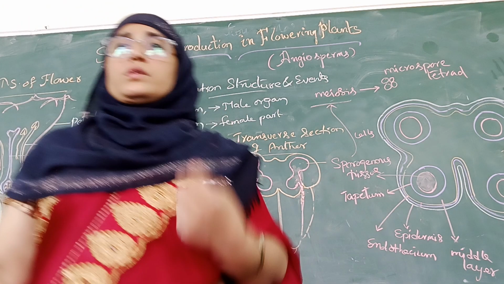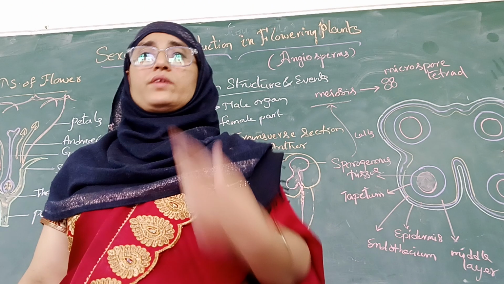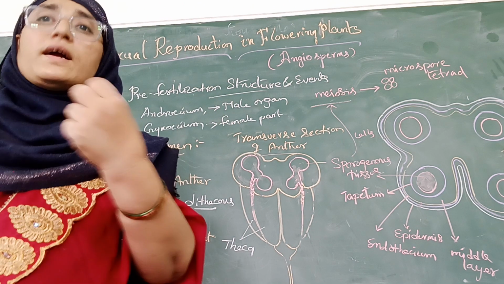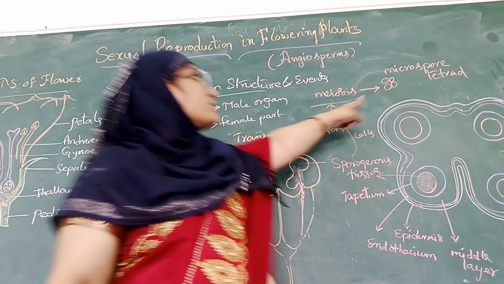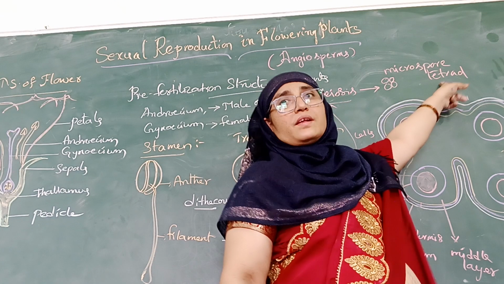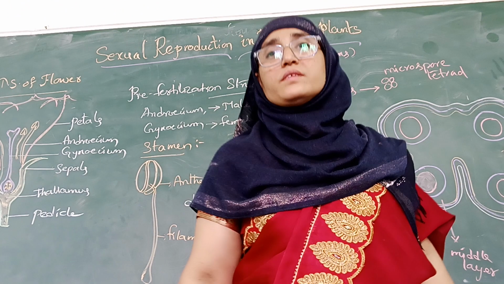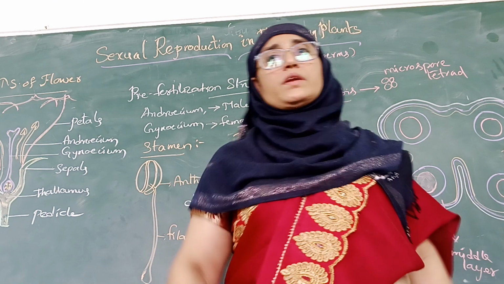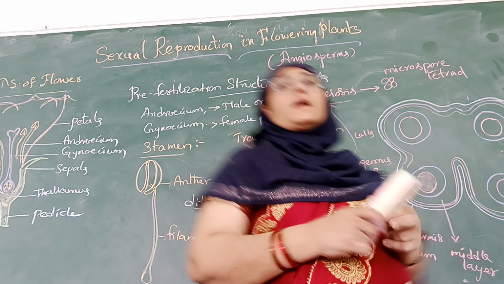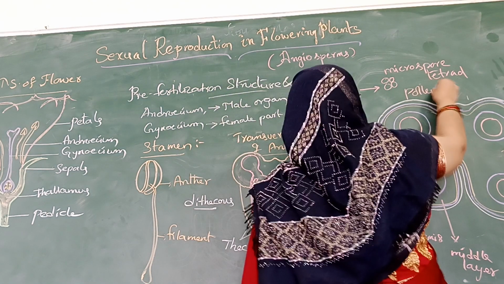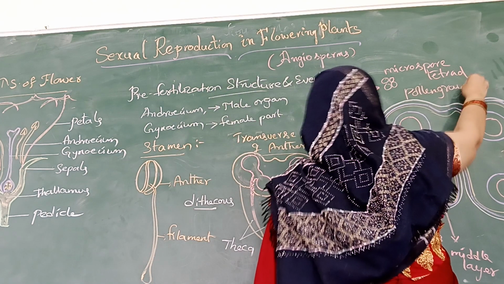It loses its water content, meaning it gets dehydrated. When the anther matures, it gets dehydrated. At that time, the cells of the tetrad get dissociated. They separate from one another, and they further develop and form pollen grains.